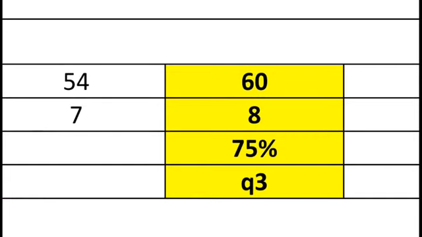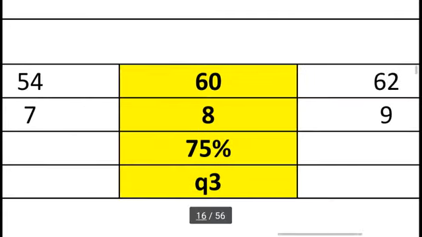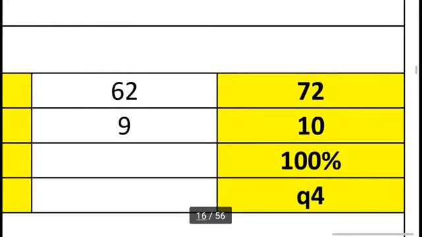In 75% we can say this is Q3, and the position is always 8. The value at this position is 60. Suppose 100%, we can say this is Q4. In 100% the position is 10 and the value at this position is 72.